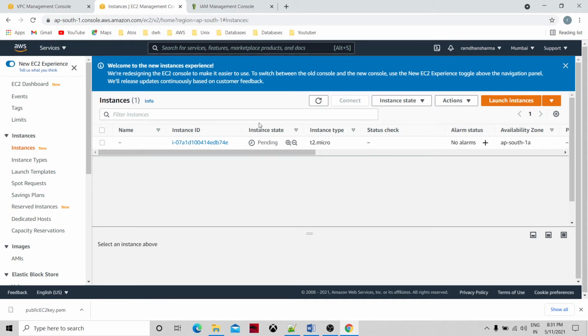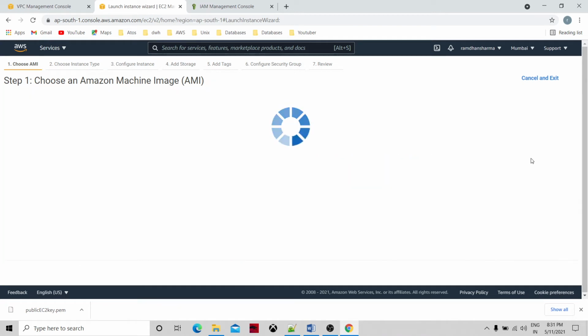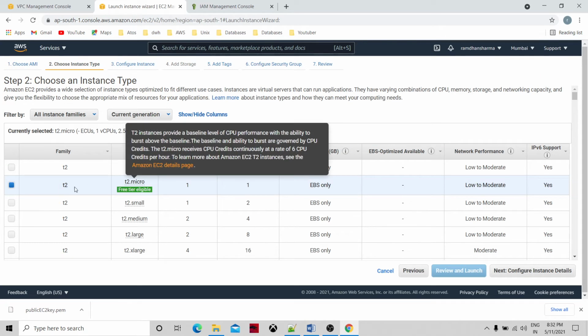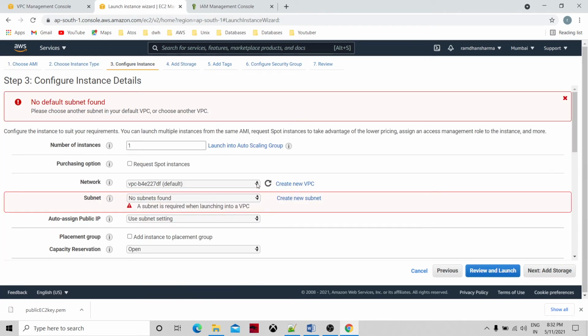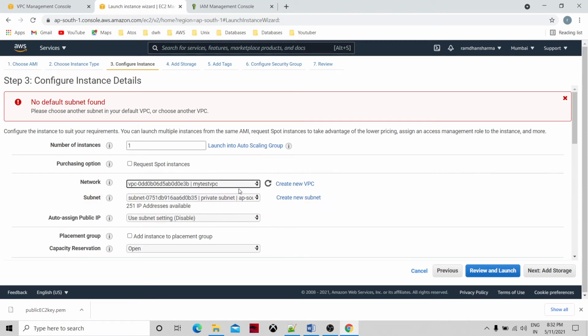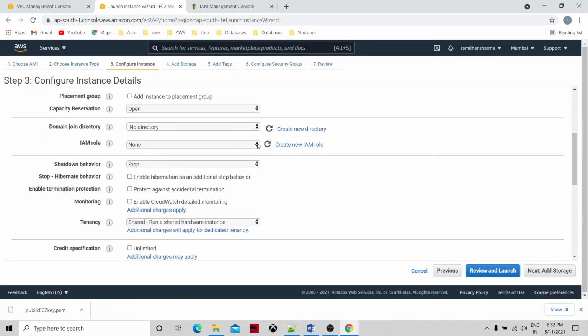So let's create one more instance, which is called a private instance. Let's have the same configuration. Here I have to modify. I will give the same virtual private cloud, and here I am giving the private subnet. Let everything else remain the same except the IAM role.